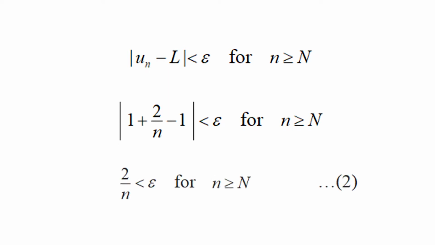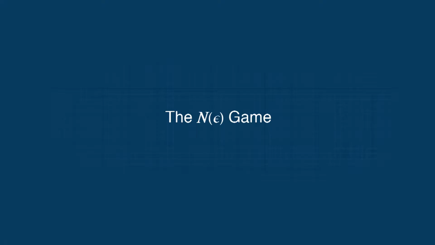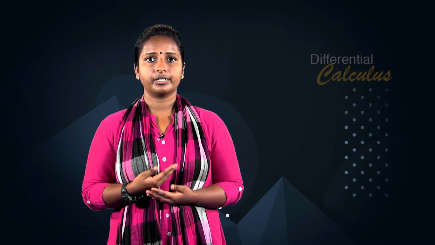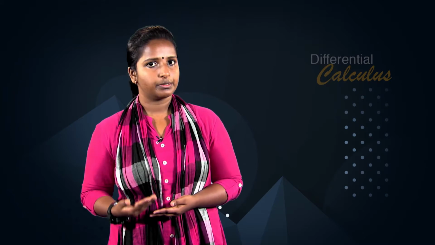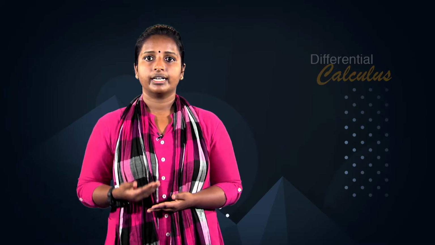That is, such that 2 upon n less than epsilon for n greater than or equal to N, equation number 2. That is, depending on epsilon greater than 0, if we choose a positive integer N such that N greater than or equal to 2 upon epsilon, then the statement 2 holds. So, sequence u_n converges to 1. The N epsilon game. The way of finding a natural number N corresponding to a given epsilon greater than 0 can be regarded as a game called the N epsilon game.